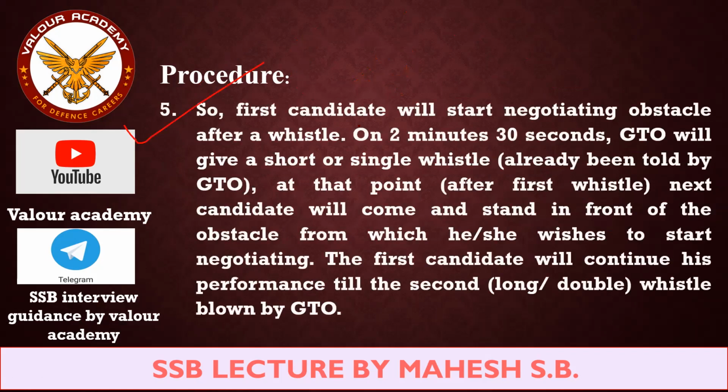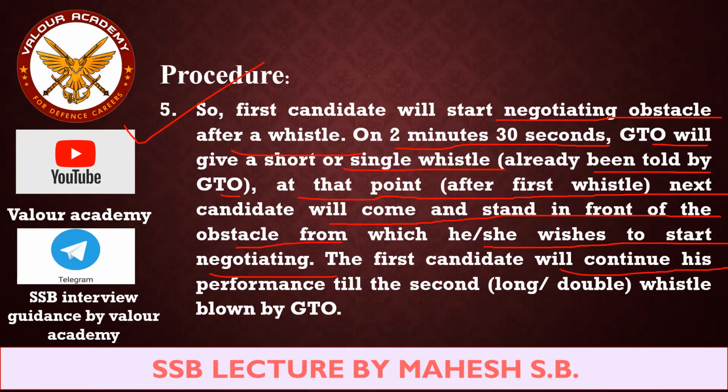Next, the first candidate will start negotiating obstacles after a whistle, right? At 2 minutes 30 seconds, GTO will give a short single whistle, which has already been told by GTO, right? So you will get a whistle at 2.5 minutes. At that point, after the first whistle, the next candidate will come and stand in front of the obstacle from which he wishes to start negotiating. The first candidate will continue his performance till the second whistle blown by the GTO sir. Understood what is happening, right?